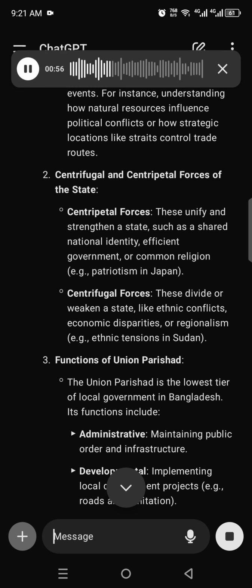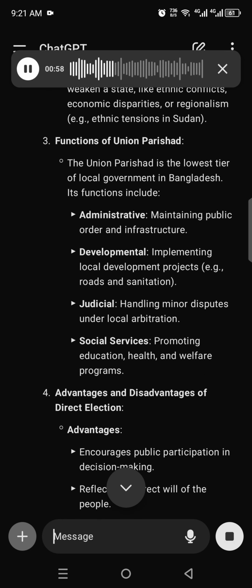3. Functions of Union Parishad. The Union Parishad is the lowest tier of local government in Bangladesh. Its functions include administrative, maintaining public order and infrastructure; developmental, implementing local development projects, e.g., roads and sanitation; judicial, handling minor disputes under local arbitration; social services, promoting education, health, and welfare programs.